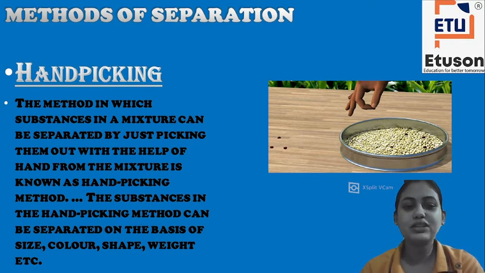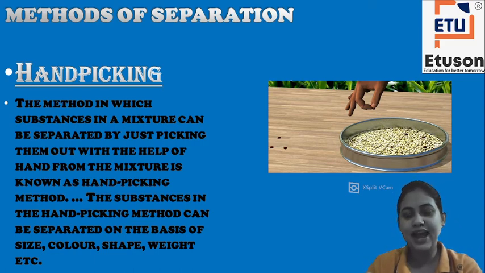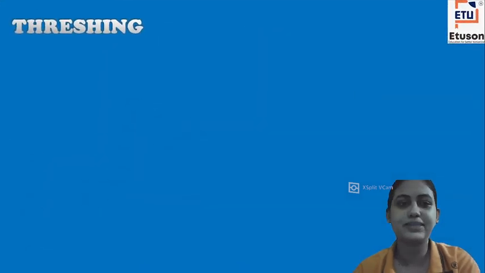So it depends upon the characteristics, whether it is different in size or color or shape or weight. So this is the method of hand picking. It is a very easy method.